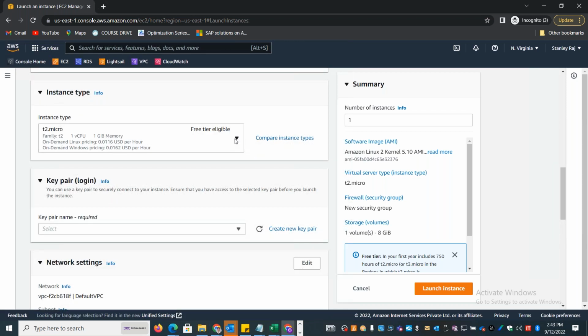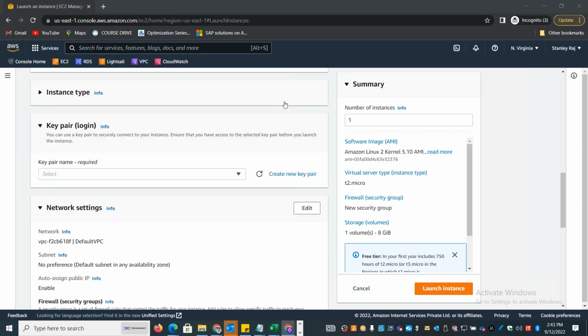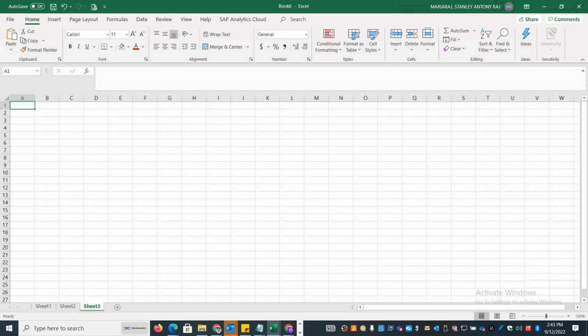Even in the instance type, I'll explain what the different instance types available are. In EC2, there are many different instance sizes or instance types available. Each of them has its own use cases, so we'll see each of them in detail. The very first one is the general purpose one.